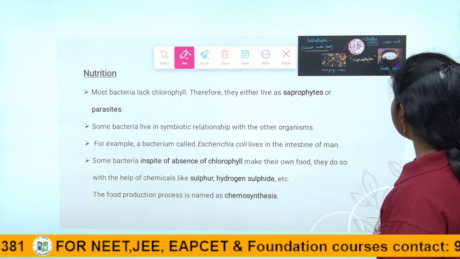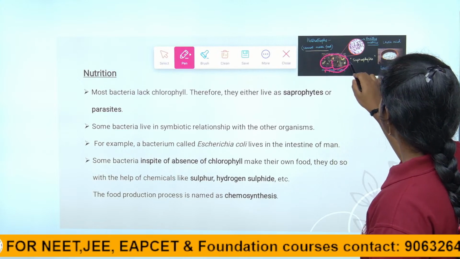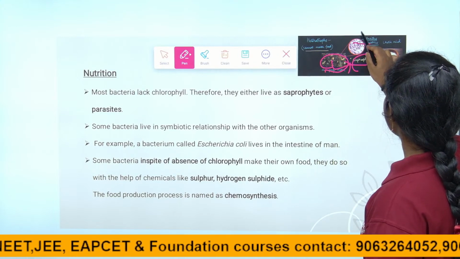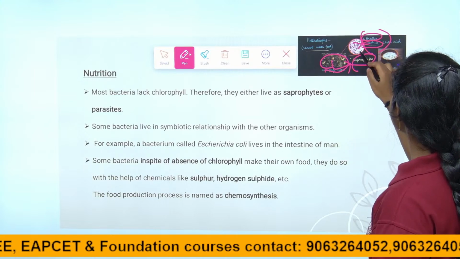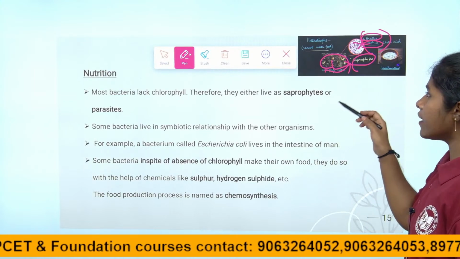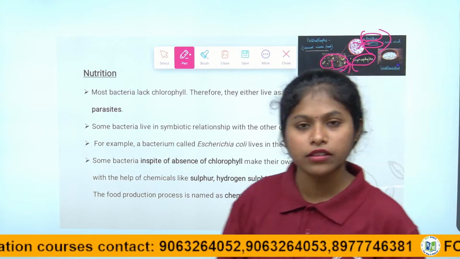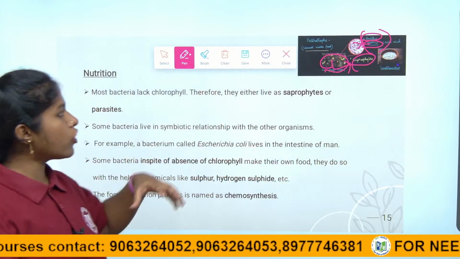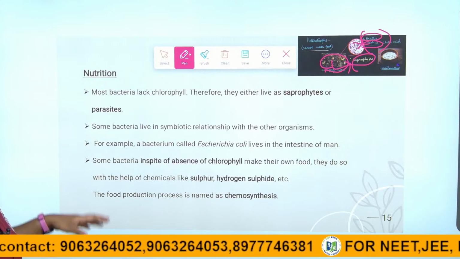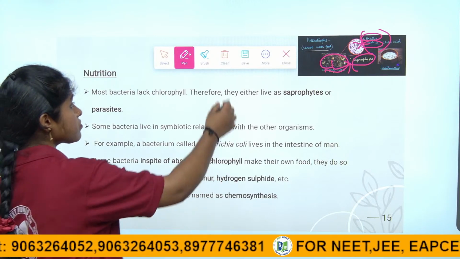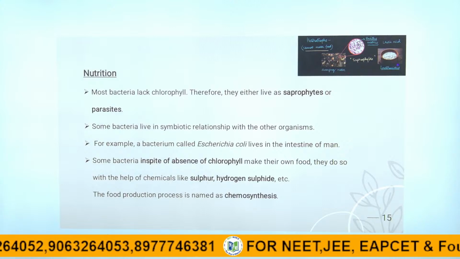See here, the decaying matter, the saprophytes. For example, here Bacillus subtilis is a bacteria which gets its food from dead organic matter. The bacteria depends on the dead organic matter. Right children, this is about the nutrition of the bacteria.